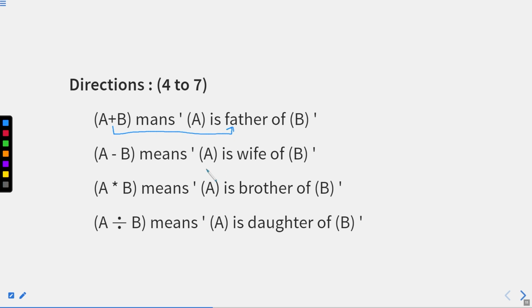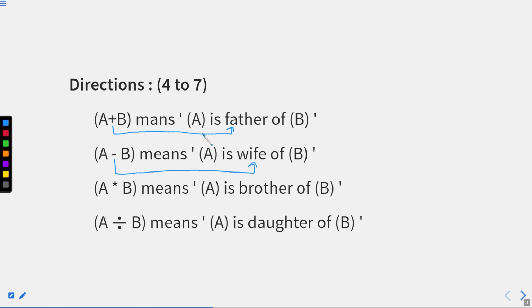So, A plus B means A is father of B. The positive sign implies father and the negative sign implies wife. So A minus B means A is wife of B.